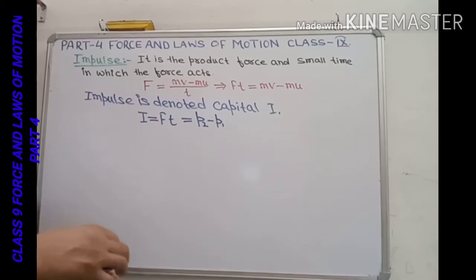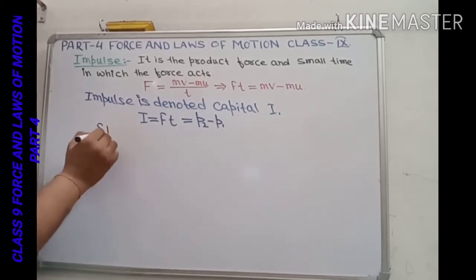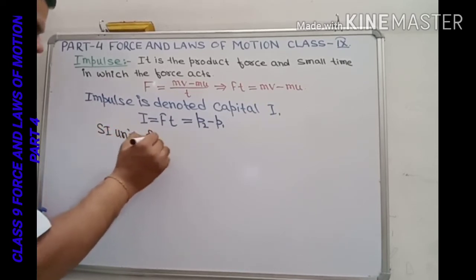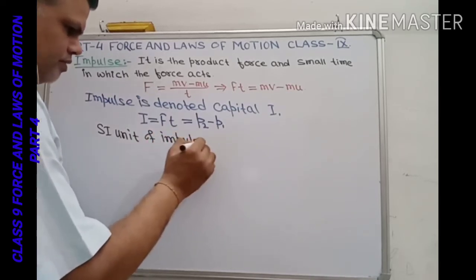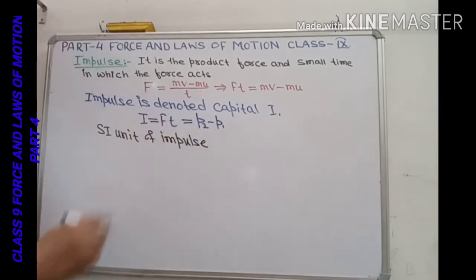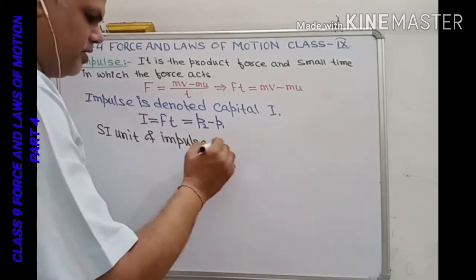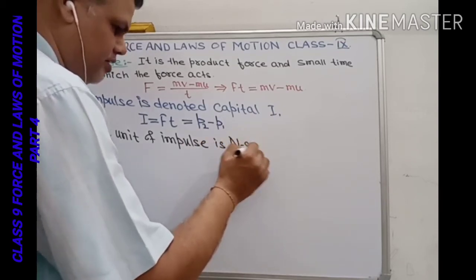Now the SI unit of impulse will be, as we know it is force multiplied by time, Newton second.